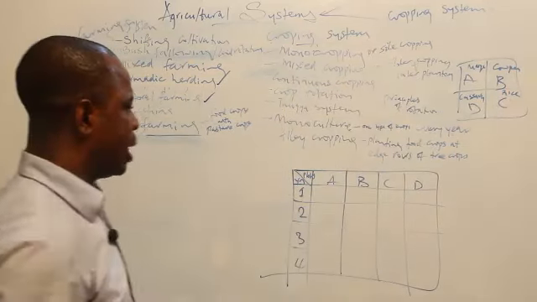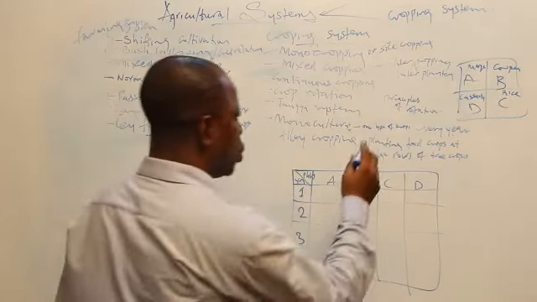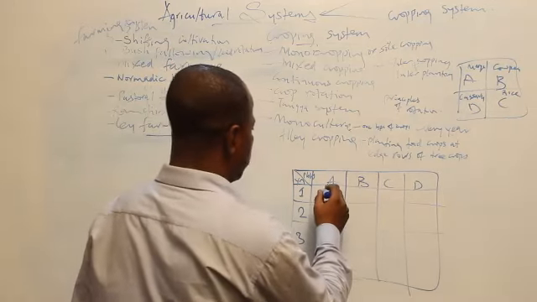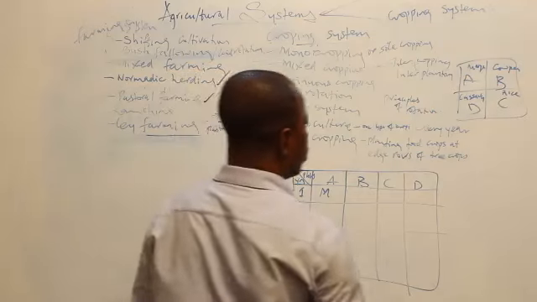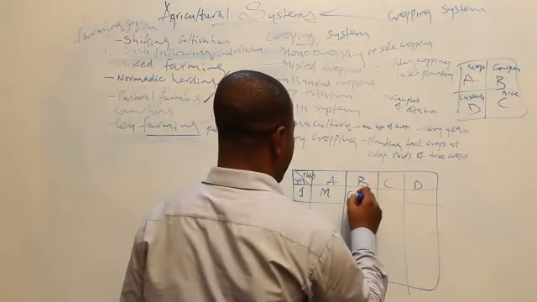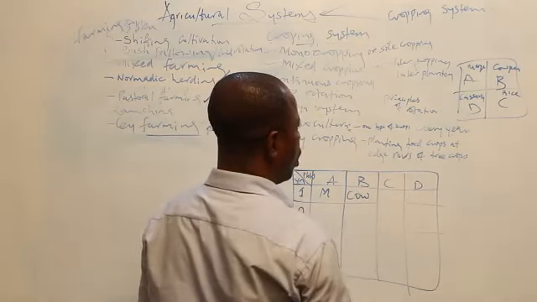Okay, so let's see year 1. In year 1, on plot A, we plant maize. Let it be M. On B, we plant yam. On C, cowpea, and D is cassava.